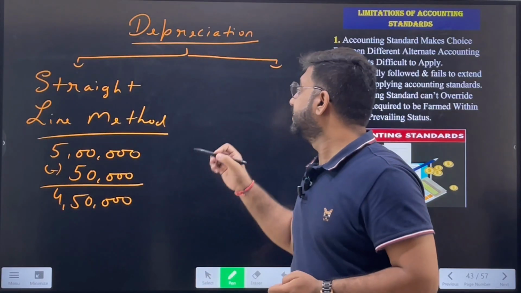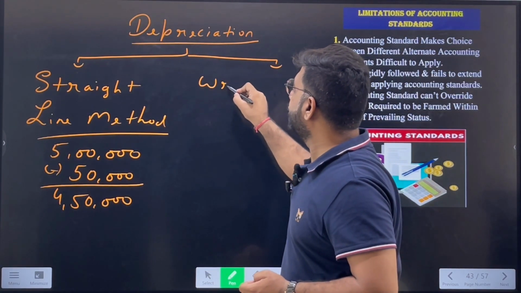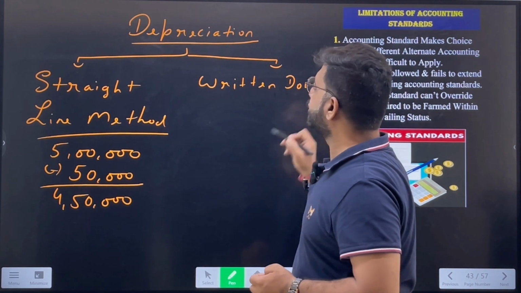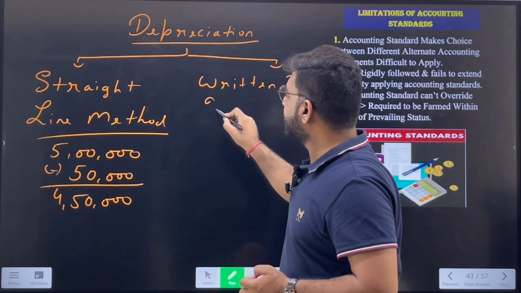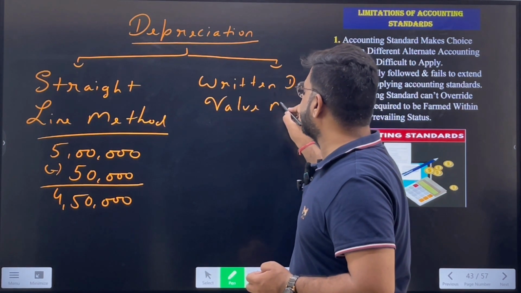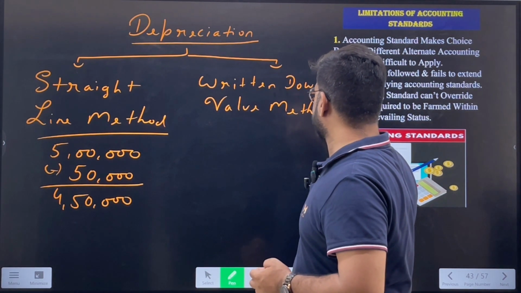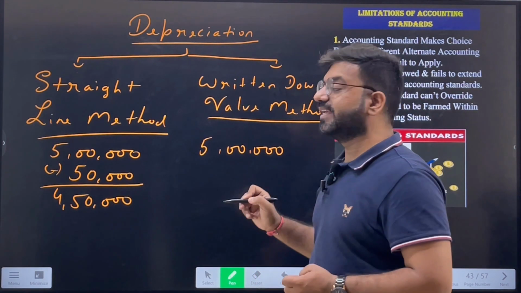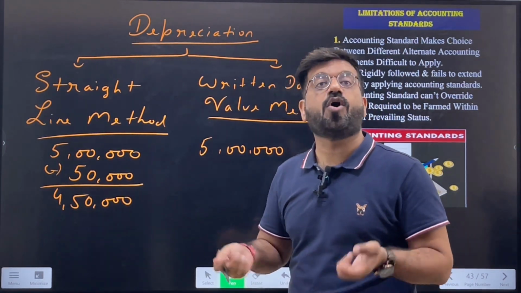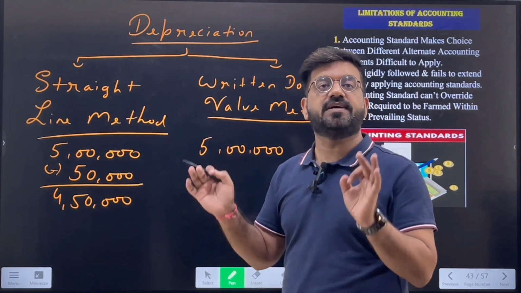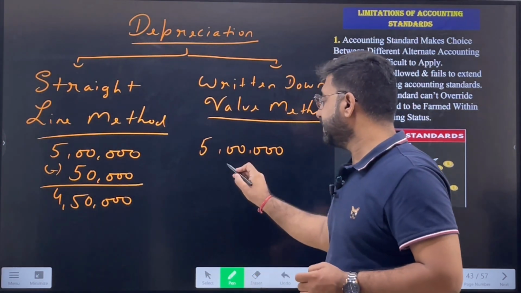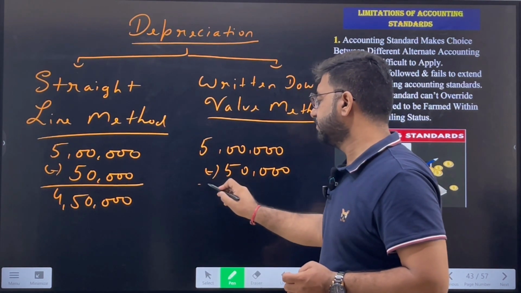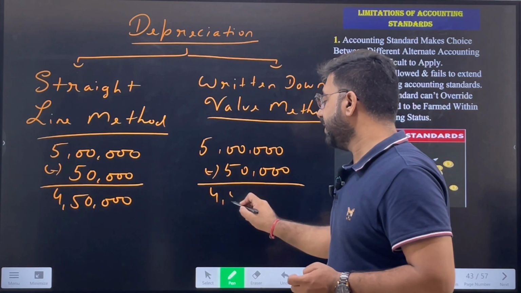Now, the second method is the written down value method. The written down value method is also a method used to charge depreciation, but the procedure is a bit different. When we charge depreciation, we take 10% of the price. The first year's depreciation will be the same for both methods. That is, 50,000 will be deducted. So the amount remaining is how much?